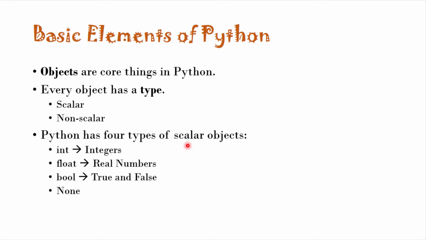Scalar objects have 4 types, and I have just told you each object has a type, and type is very important because the type of an object tells us what kind of operations or what kind of things you can do on an object. The first is integer. You write it int. They represent integers.